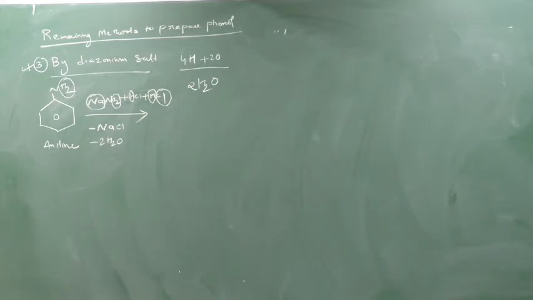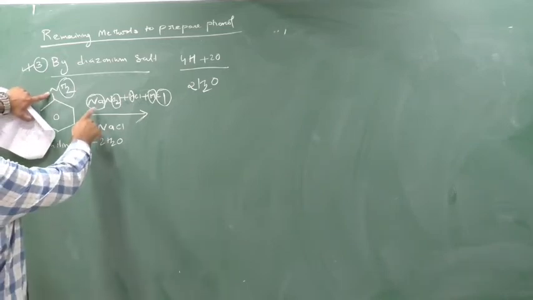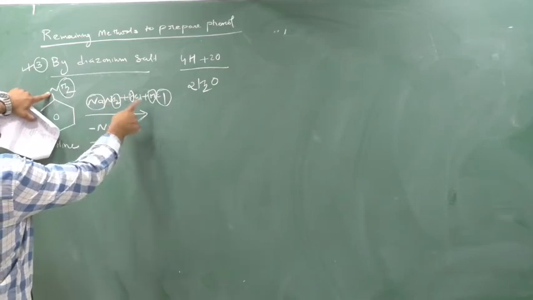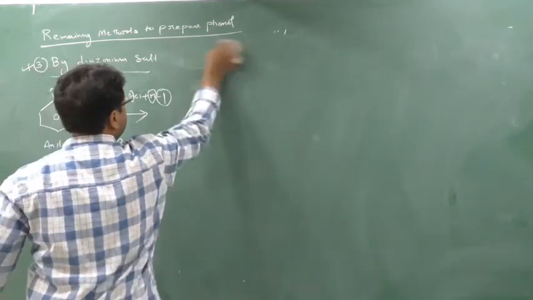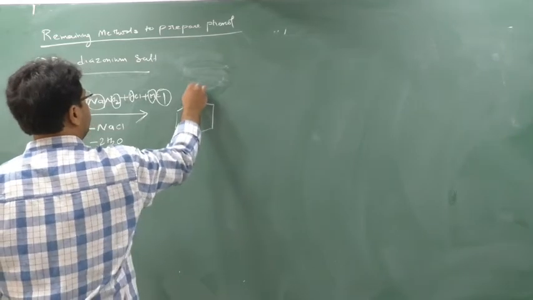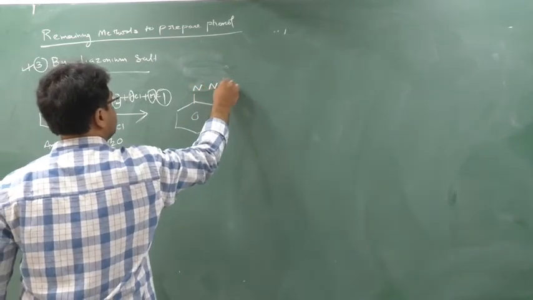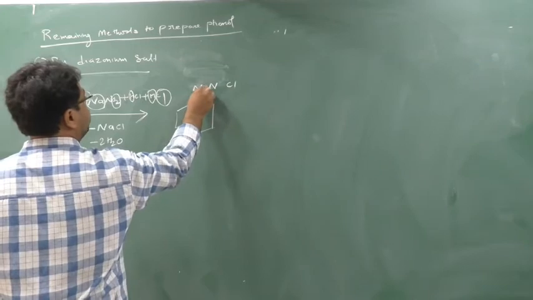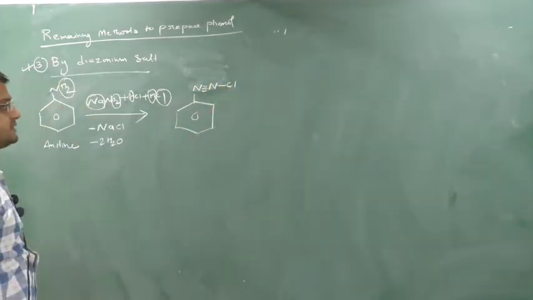Now see student, what is remaining? There is remaining of N, 1 N here, 1 N here and 1 Cl here. So this will be generated: N, N and Cl. Now nitrogen will make a triple bond here and nitrogen chlorine can make a single bond.